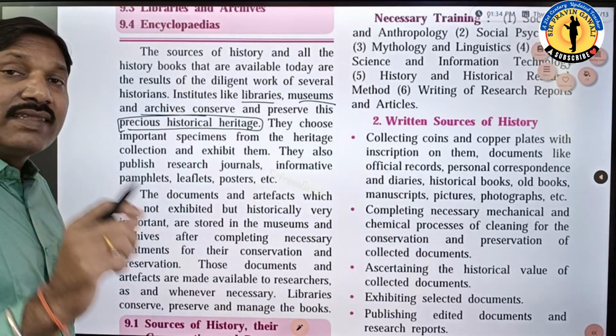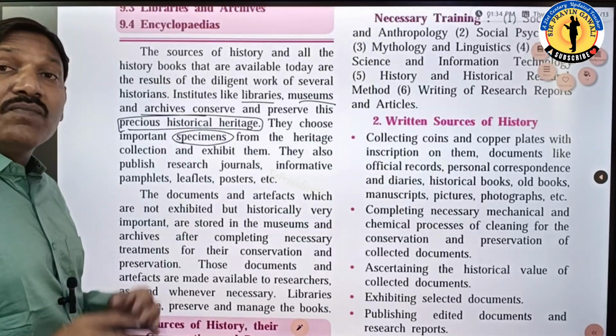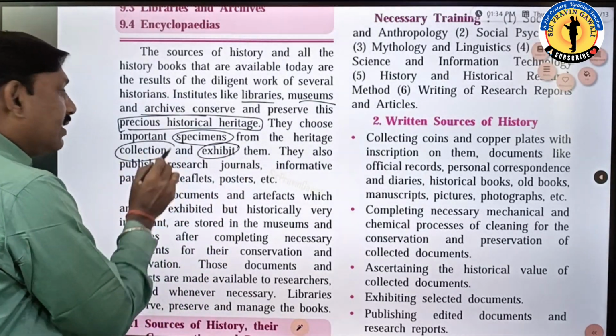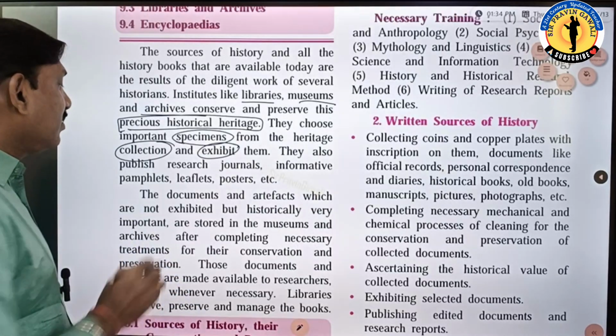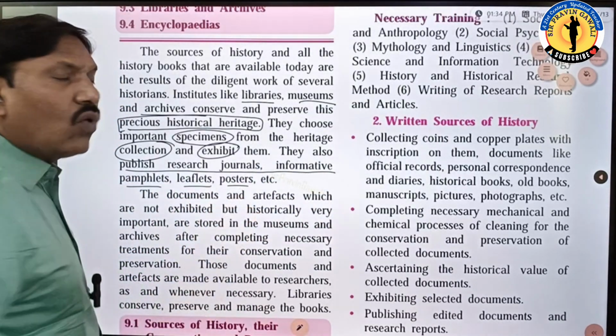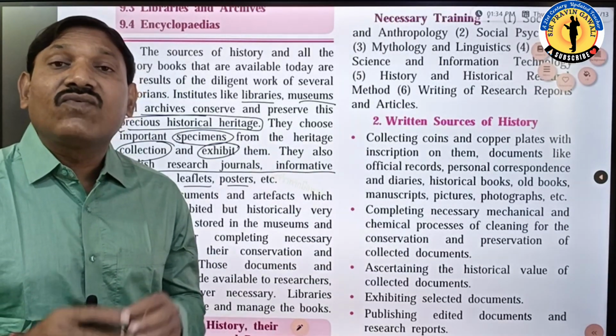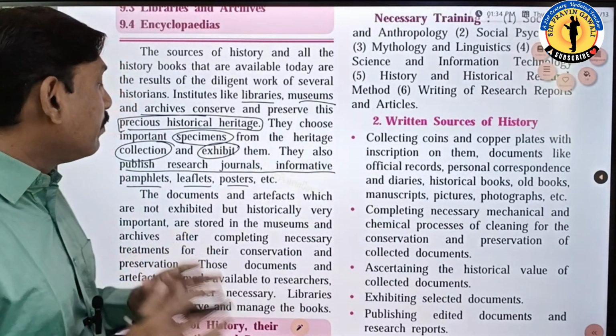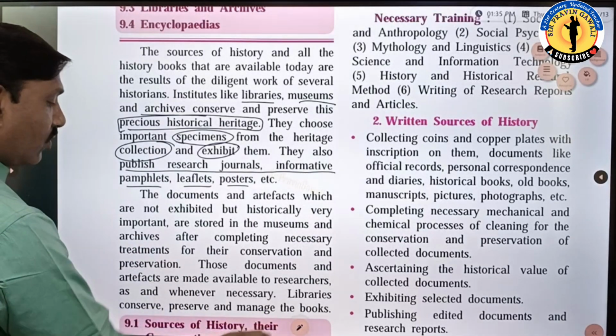The historians select the important specimens from the heritage and they can exhibit them and collect them. They also publish research journals, informative pamphlets, leaflets and posters. All this information is very important for us, and it is conserved and preserved by the famous, diligent historians.